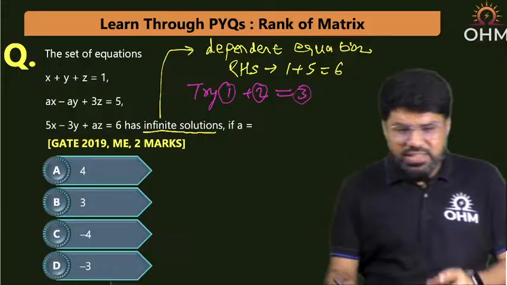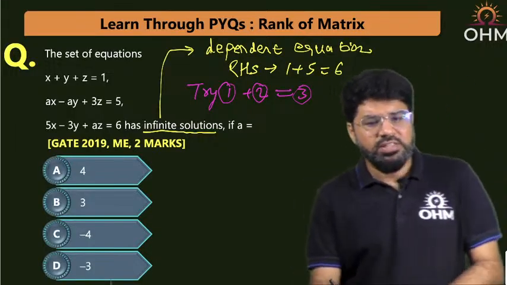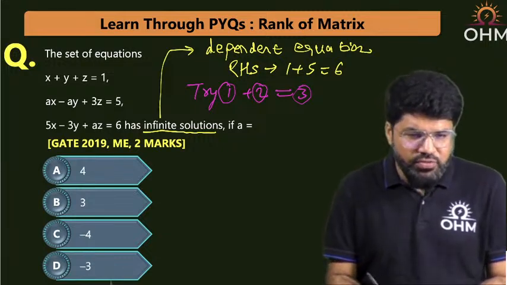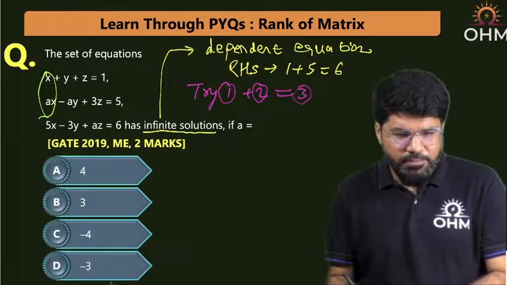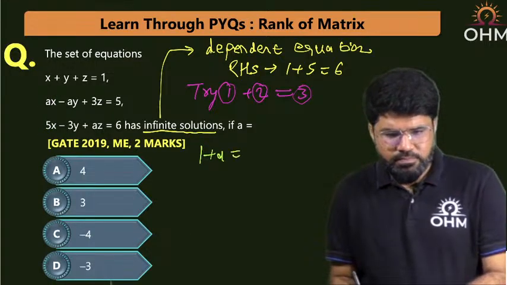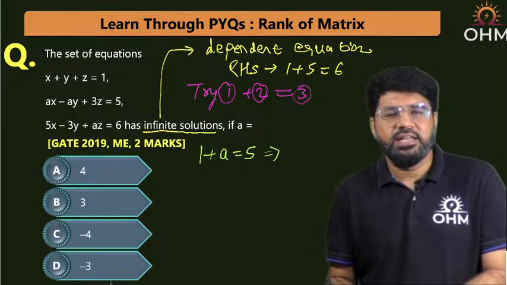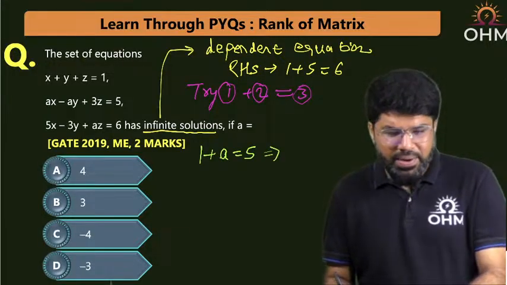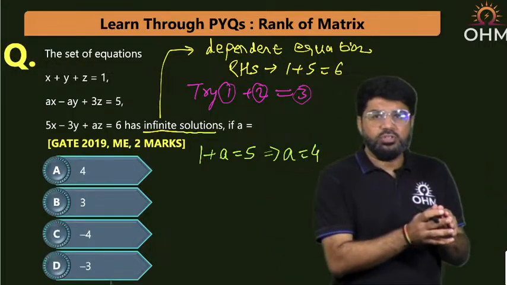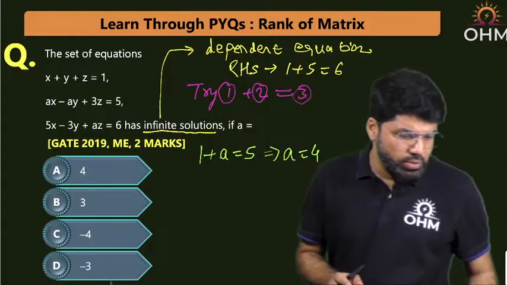So if this is correct, it should be correct on all the coefficients of x, y, z. Coefficient of x: 1 plus a should be 5. This tells you a equal to 4. But if a equal to 4 is the answer, it should not match only the x coefficient, it should match the entire left hand side.